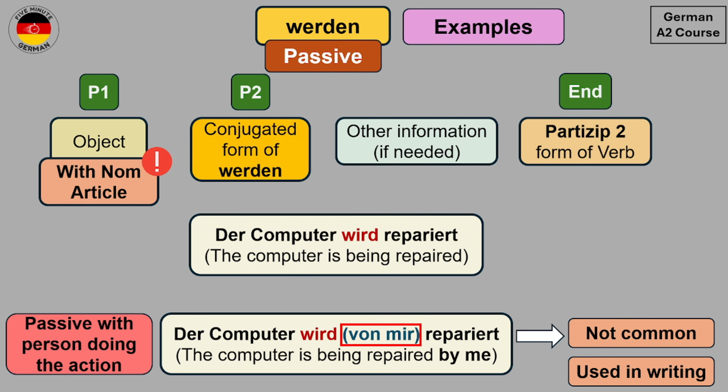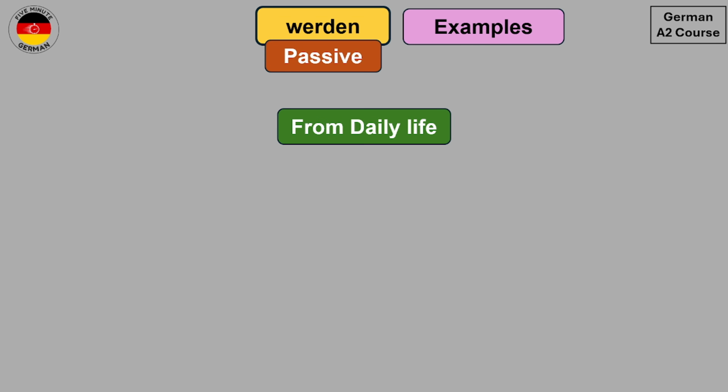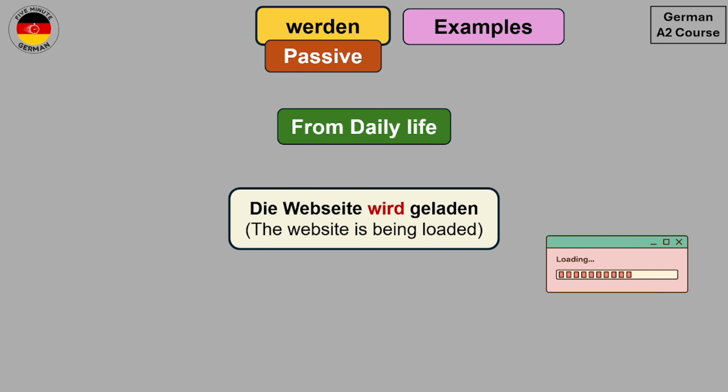Now let's take a look at a few examples from daily life. So these are sentences in passive that you might see. So an example is Die Webseite wird geladen. The website is being loaded. Die Webseite wird geladen. So this sentence is also in passive.